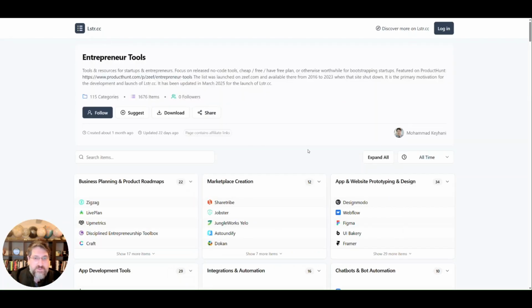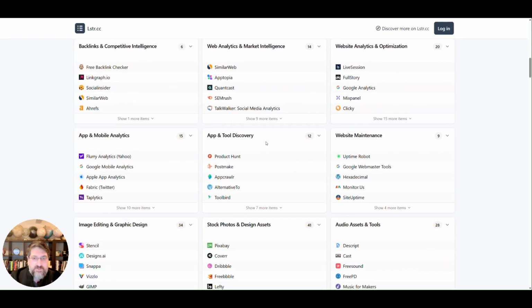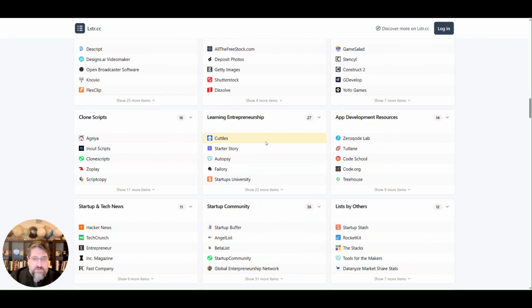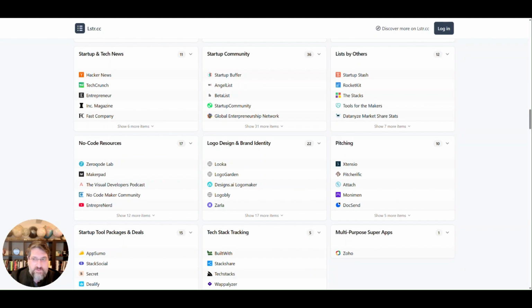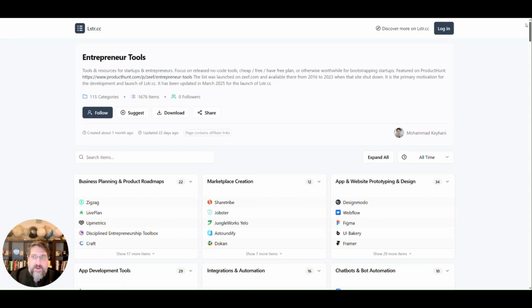The Entrepreneur Tools list at the time had around 2,000 items. I've updated it a bit to host on my own platform now, Lstr.cc. It has 115 categories of tools that entrepreneurs can use for various aspects of starting a business, running a small business and growing a startup.